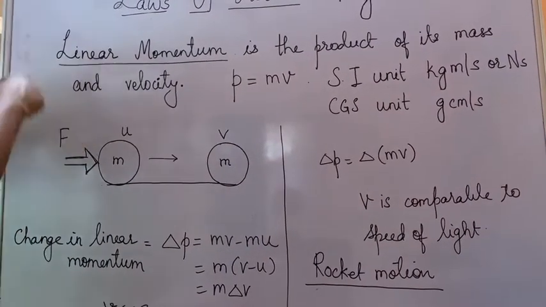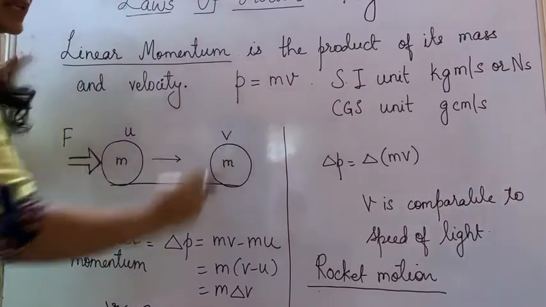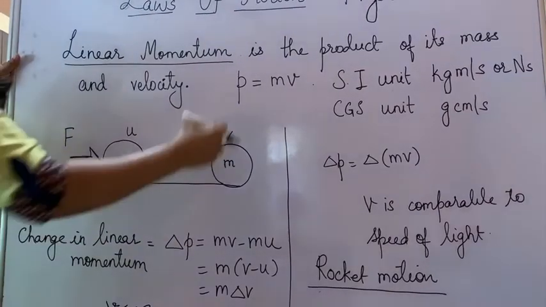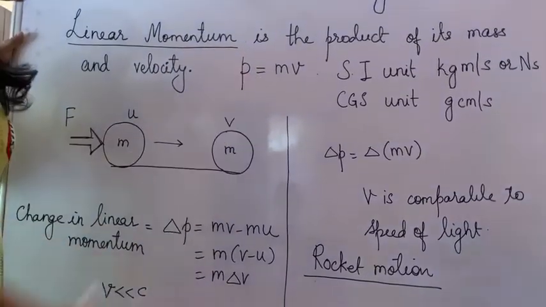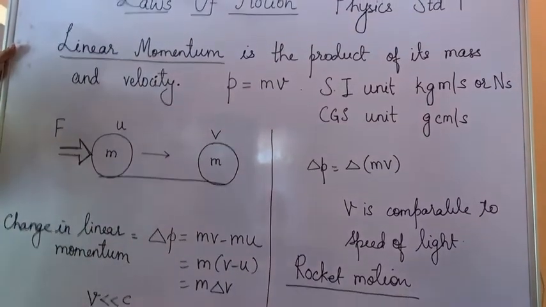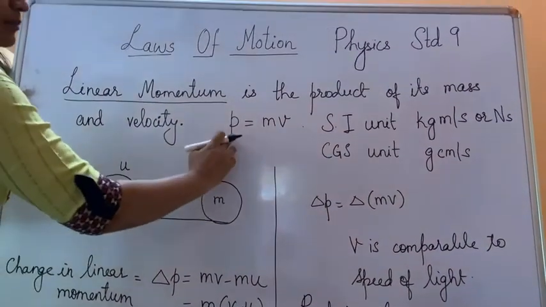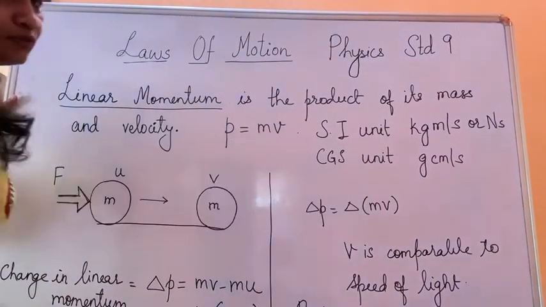The definition is very simple, it is the product of its mass and velocity. But children, very weird that actually the word momentum starts with M, but its symbol is P. So sometimes many children find it confusing to remember. There is no connection with P, but P stands for, maybe because M is already gone for mass, and hence they have used another symbol. So P is equal to M into V, where it is a product of mass and velocity.